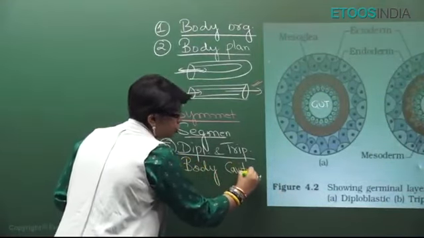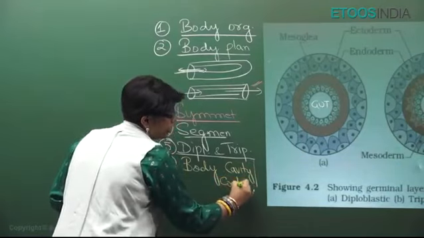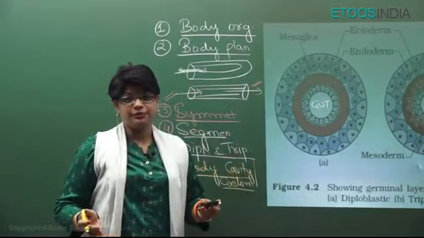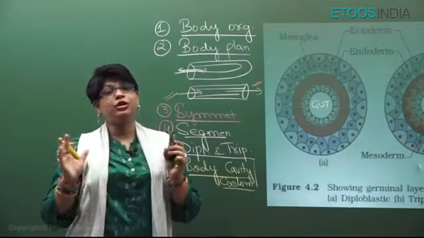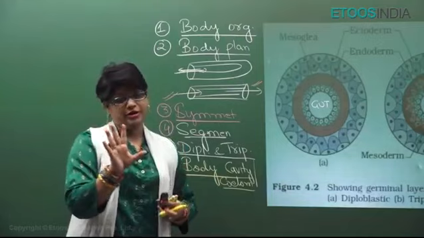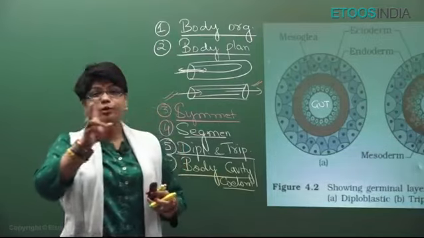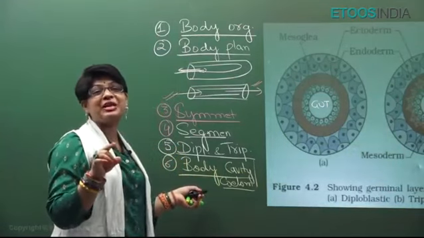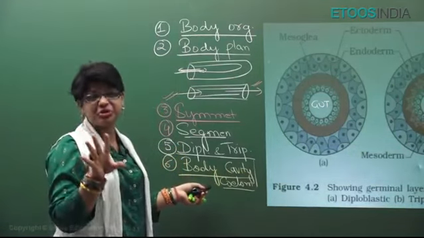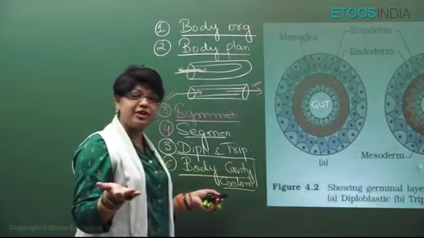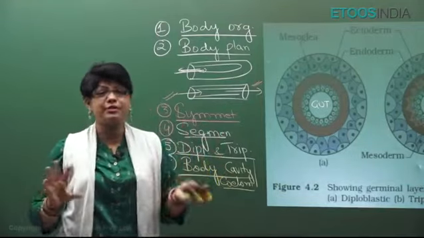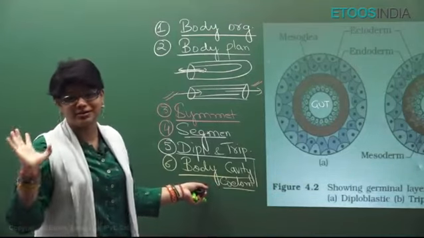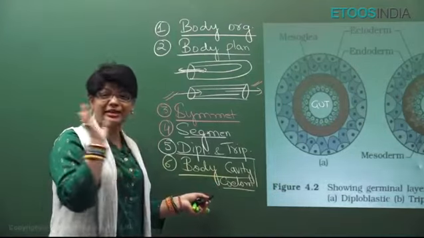Now, what is a true body cavity or coelom? It is a space between endoderm and ectoderm which is bound by mesoderm on both sides. So, what is the criterion? There should be mesoderm on both sides. This term is applicable only in those animals which have at least mesoderm. Then you can say whether some cavity is bound by mesoderm or not. So, this terminology is used only for triploblastic animals, which starts from Platyhelminthes.